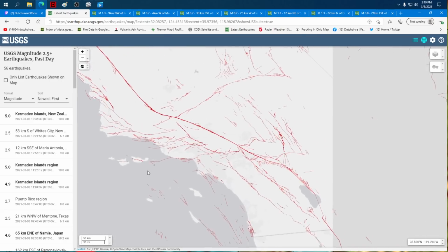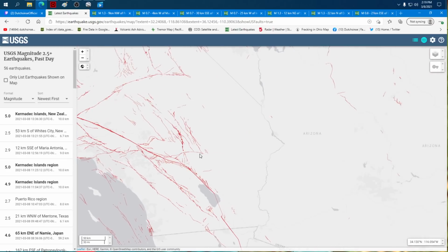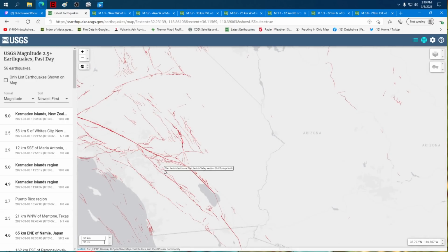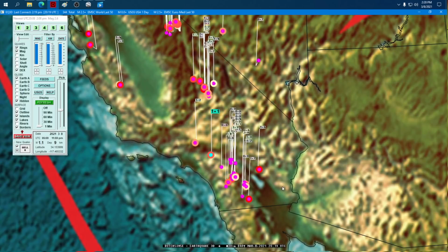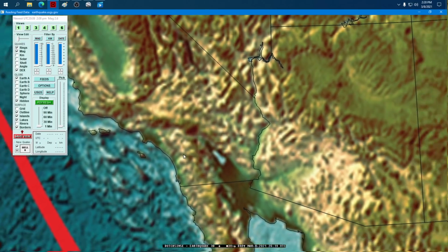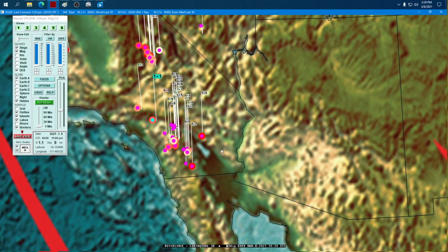But once we get down to the smaller earthquakes, they spread through the thinner red lines, which are the smaller breaks in the plate. They're the faults. They're just breaks in the plate, not all the way through the plate. Not from the top to the bottom, at least. So smaller earthquakes tend to travel through those faults, and it spells out a path of the same size quakes going down and dead-ending west of Salton Sea.